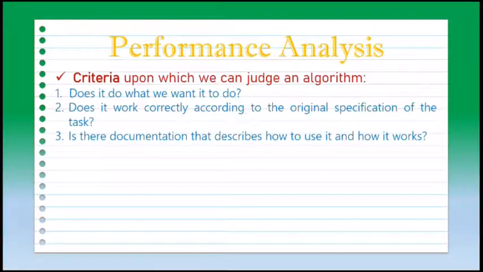The third one is, is there documentation that describes how to use it and how it works? Performance is also based on whether documentation is created for the algorithm, and also whether the instructions in that documentation are written properly or not. So basically, which variable or which statement is used for what purpose needs to be mentioned in a separate document.